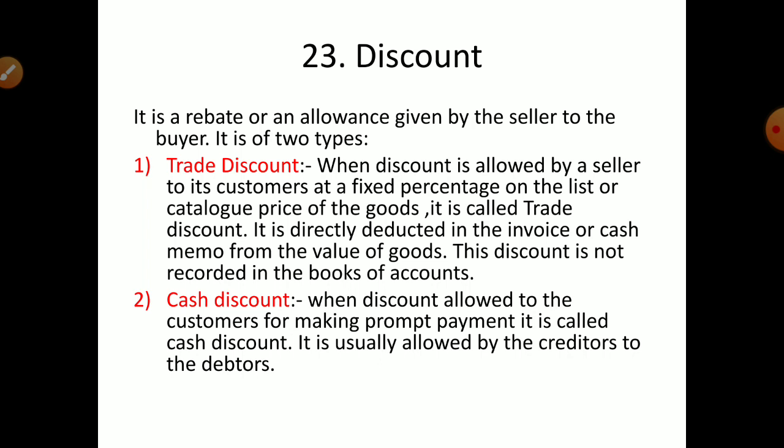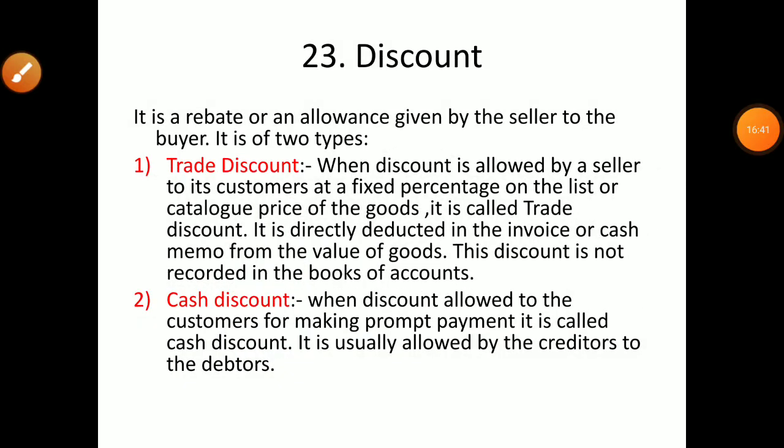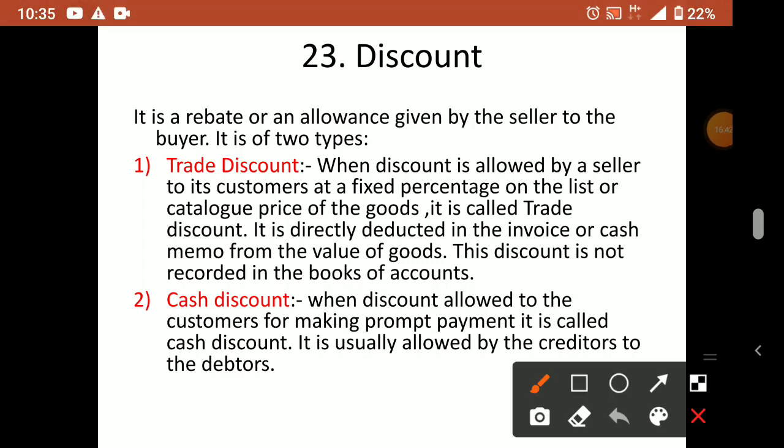So that is discount. In business, we will discuss what the available types of discounts are. So discount is a rebate or allowance given by the seller to the buyer. Who is giving this? Seller. To whom? To the buyer. Okay. So discounts are of two types: trade discount and cash discount.